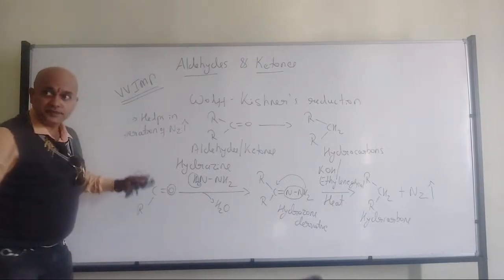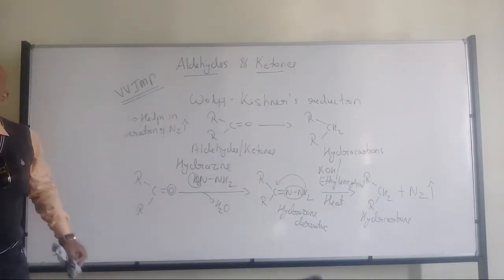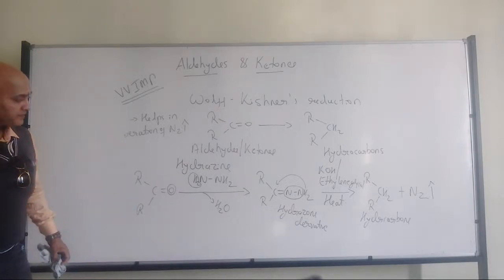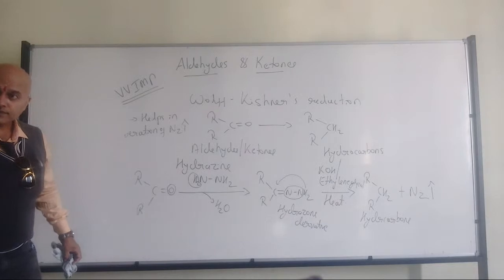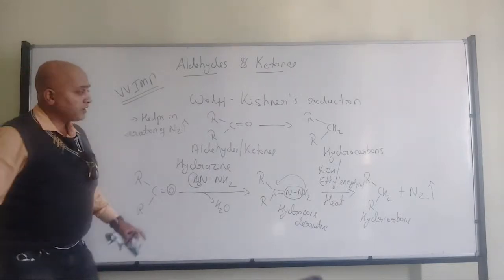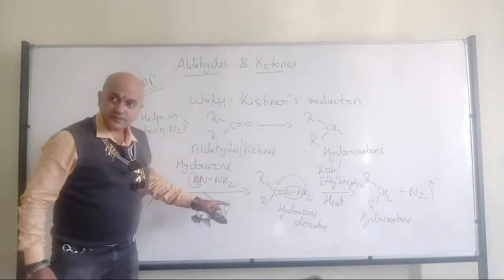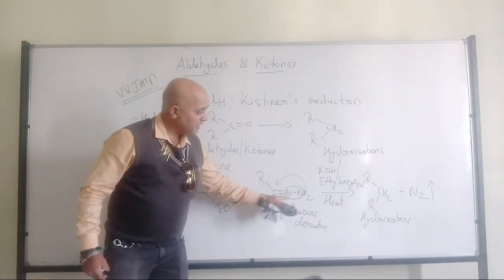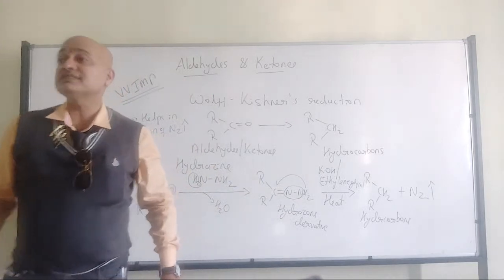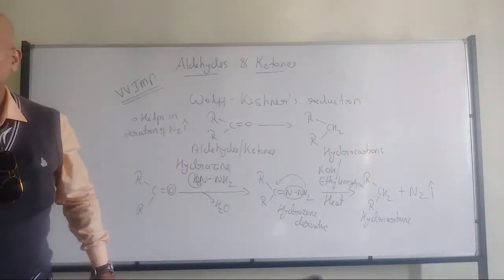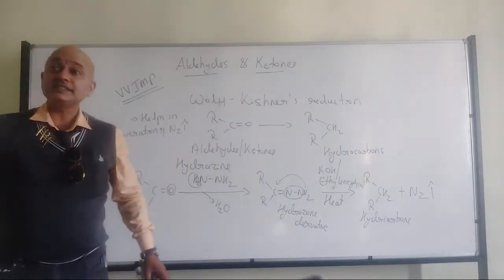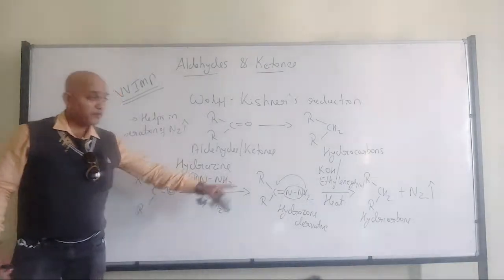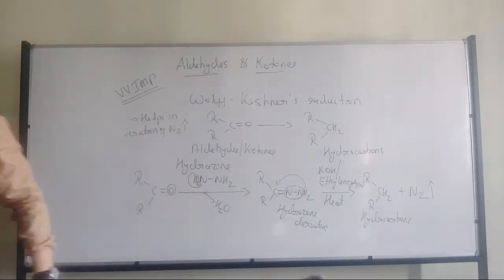Why can't we just provide a strong reducing agent and then get back hydrazine? Okay, what do you mean? From the hydrazone derivative, no. This double bond, we cannot take back the hydrogen. Hydrogen will be taken back when we provide hydrolysis, but then what is the use?